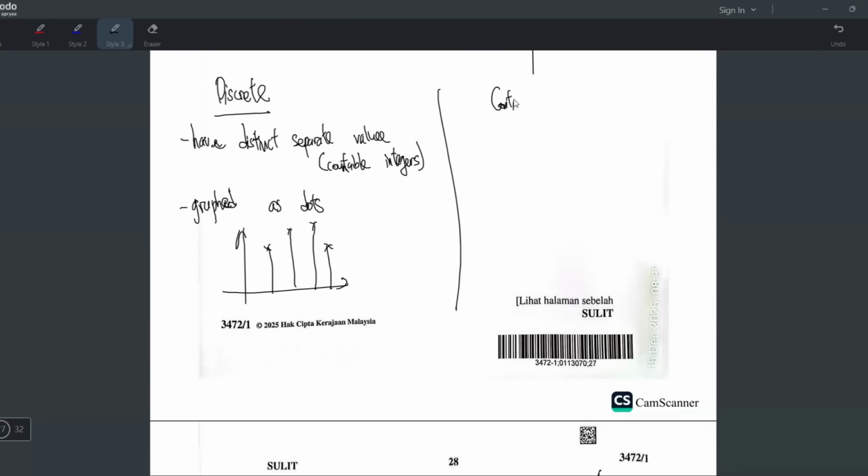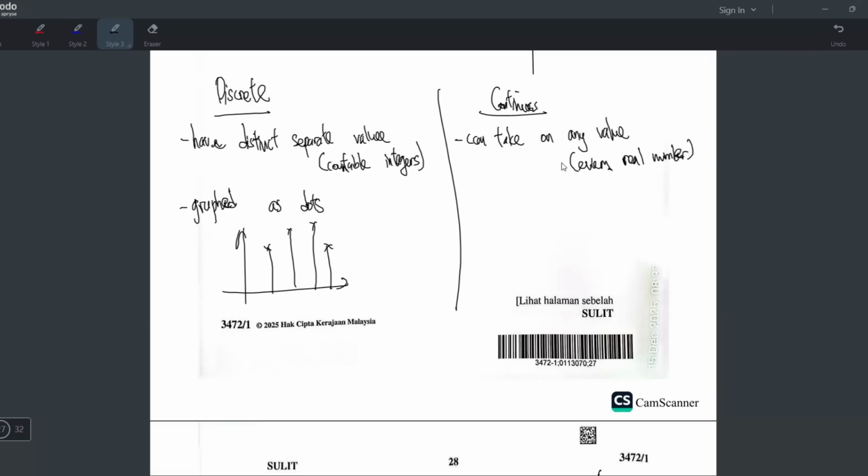But for a continuous function, or continuous random variable, it can take on any value, or you can say every real number, like all the fractions and all the decimals in between.